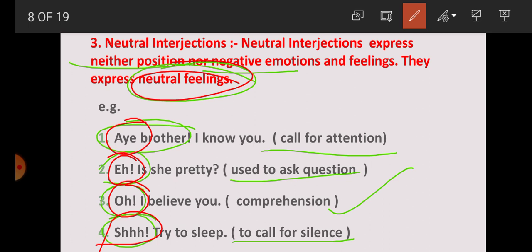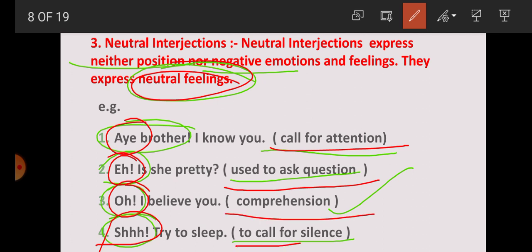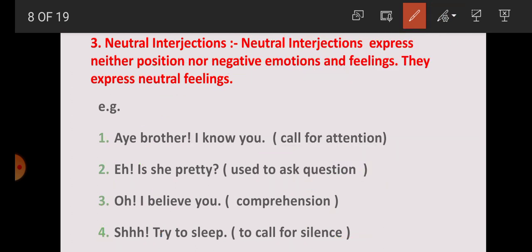And with the help of these interjections, we can express our neutral feelings, that is, call for attention, asking a question, comprehension, and calling for silence. So these types of interjections are used as neutral interjections.